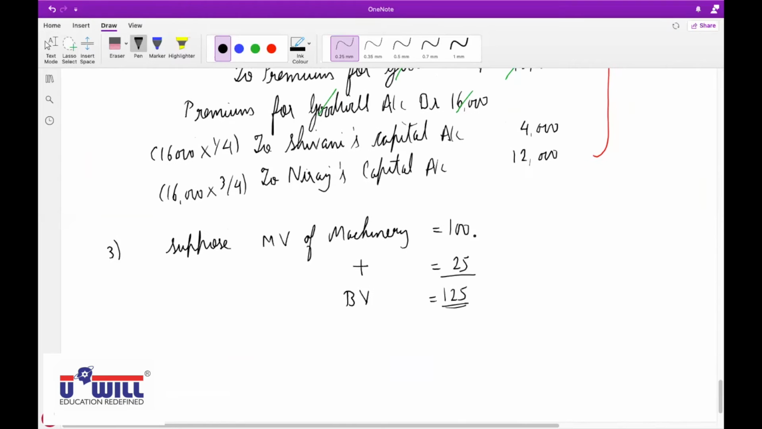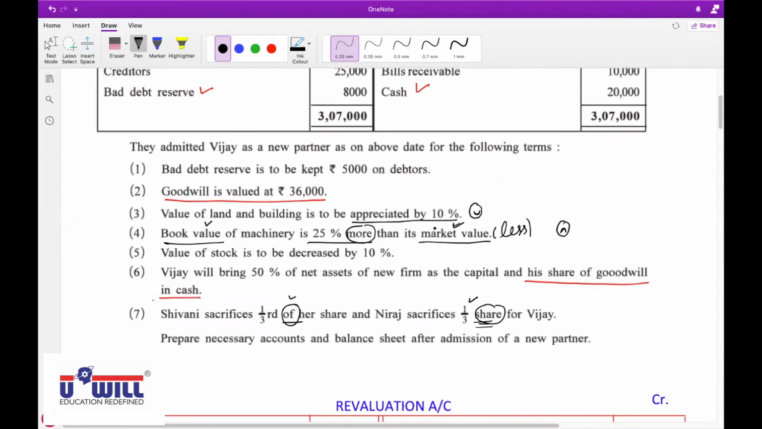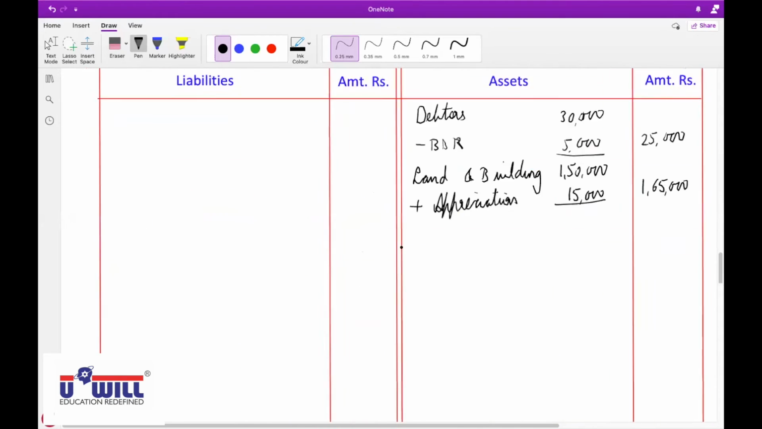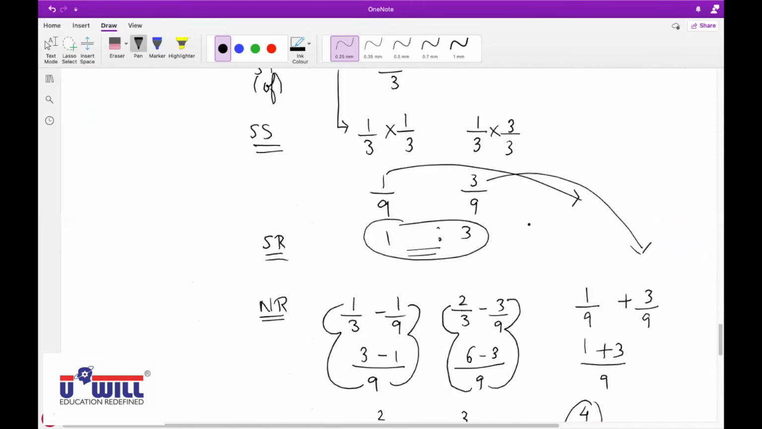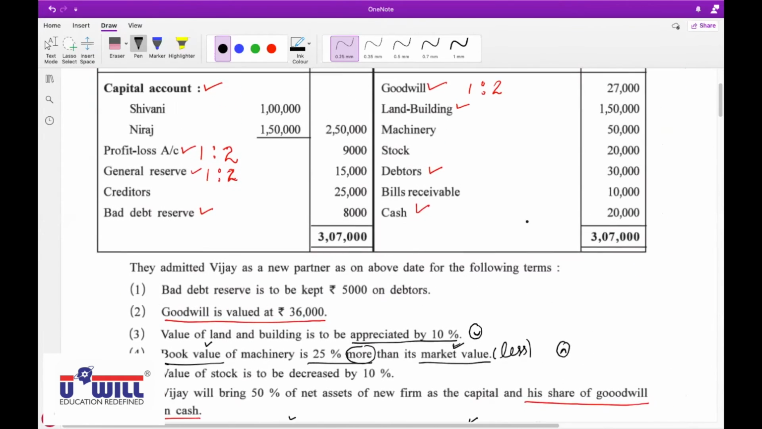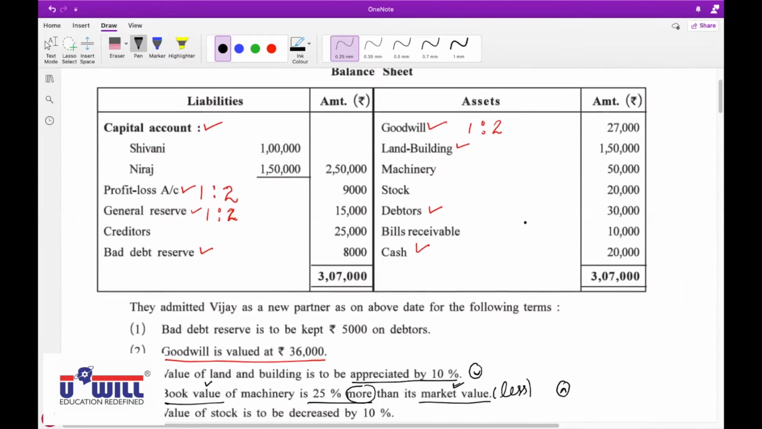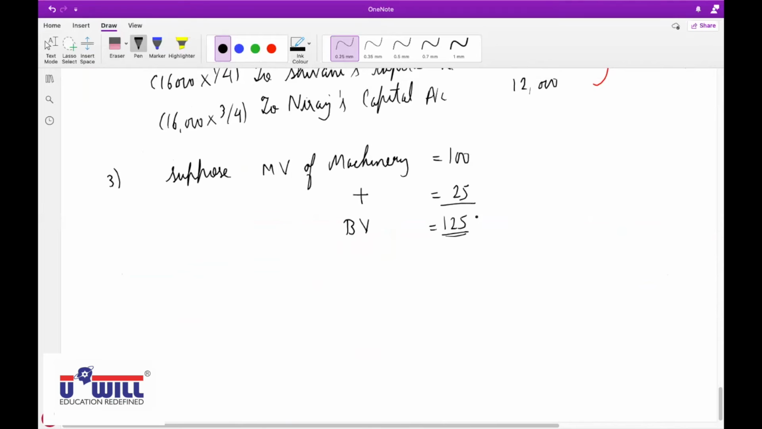Market value we have assumed as 100 because it is given. Book value is more than market value. We always assume the second information, so market value we have assumed as 100. Book value is 25% more, so 100 plus 25 is 125. Now further. Therefore, market value is equal to 100, and book value is 125.